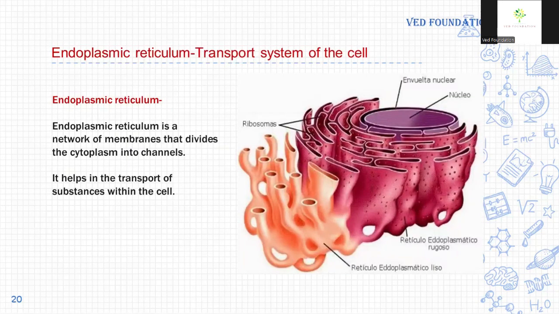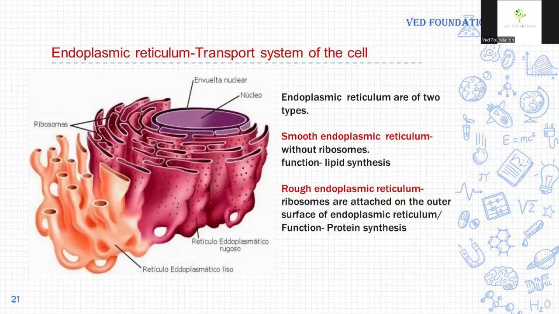Endoplasmic reticulum is the transport system of the cell, and its main function is transportation of substances within the cell. Endoplasmic reticulum is a network of membranes that divides the cytoplasm into channels. It helps in the transfer of substances within the cell. Endoplasmic reticulum is of two types, smooth endoplasmic reticulum and rough endoplasmic reticulum.